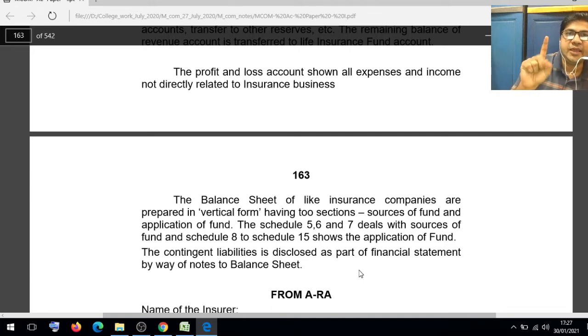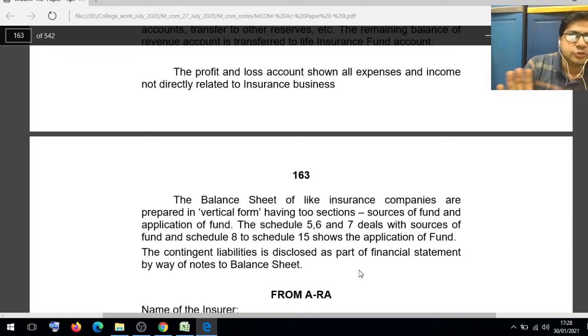Schedule numbers 5, 6, 7 belong to sources of funds. Schedule number 8 to schedule number 15 show application of funds. And the contingent liability, it's very important. Contingent liability is disclosed as part of the financial statement by way of a note to the balance sheet.